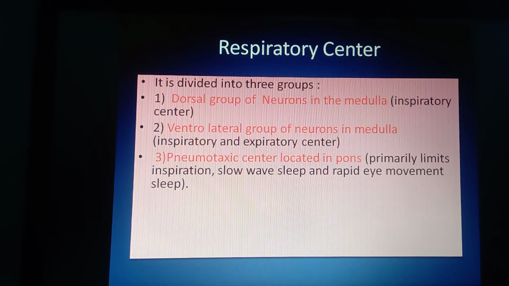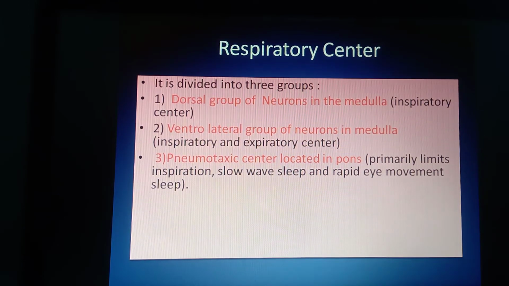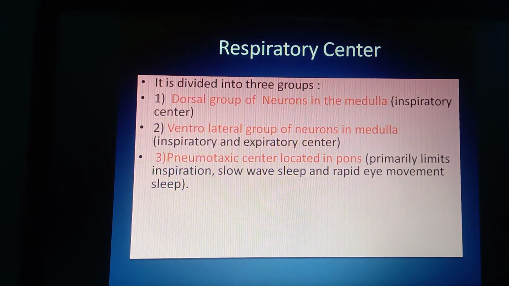The pneumotaxic center, which is located in the pons varolii, primarily helps to limit the process of inspiration, slow wave during sleep, and rapid eye movement at the time of sleep.